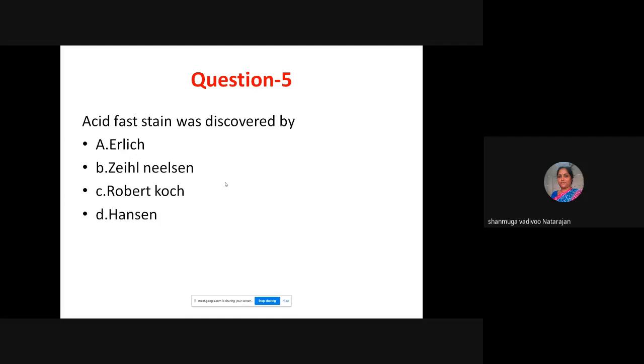Ehrlich. So he is the one who contributed, and later he used alum hematoxylin stains, and later on only Ziehl and Neelsen, they are two persons, had modified the existing technique. So it is always called modified acid fast staining or otherwise Ziehl-Neelsen technique. So modified acid fast staining only by Ziehl-Neelsen. Straight away, if in the options Ehrlich is given, he is the one who contributed. Right? So I will go to the next question.